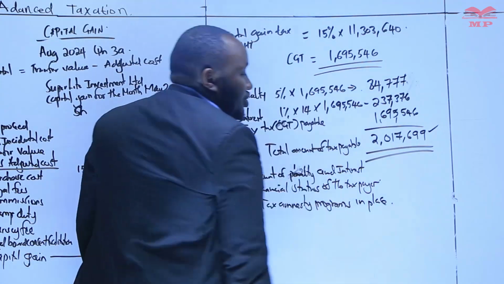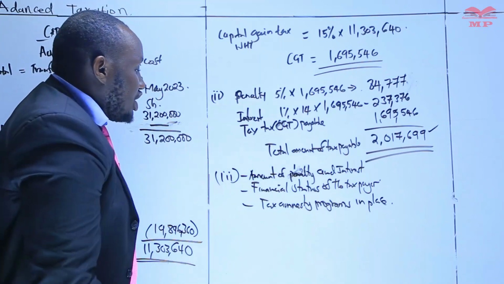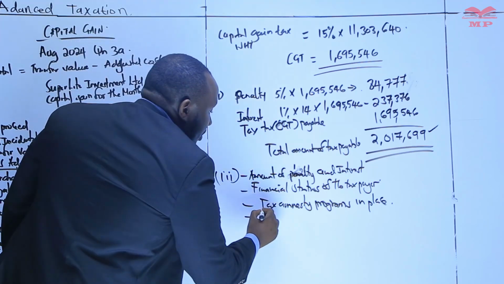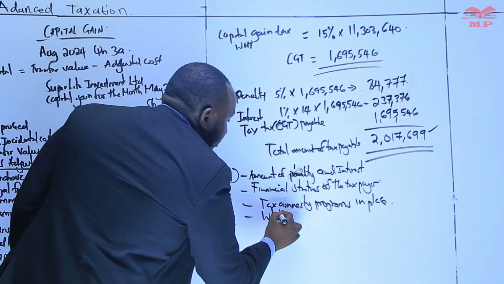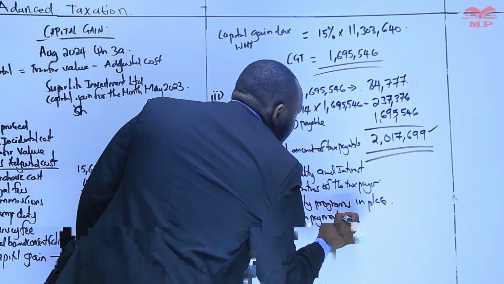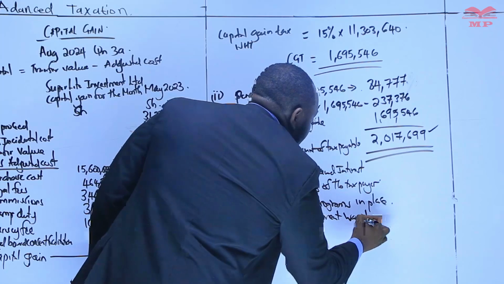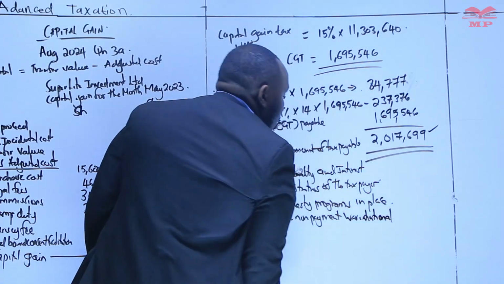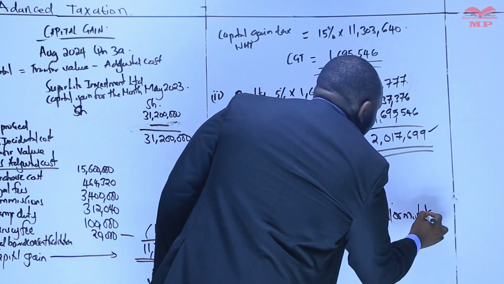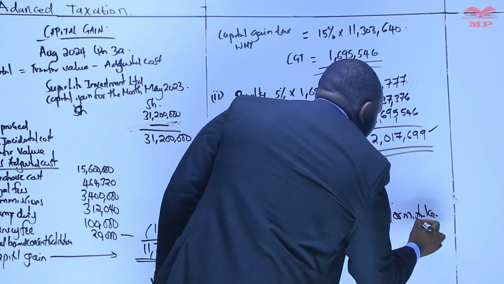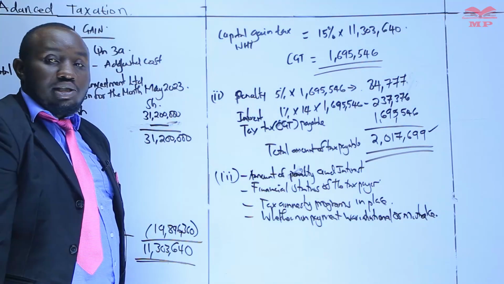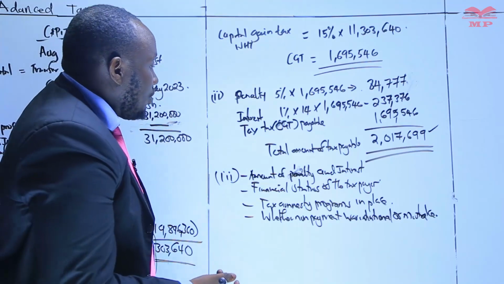That can be a factor that is considered, whether the non-payment was intentional or a mistake, whether the non-payment of those interests and taxes was basically intentional or a mistake.